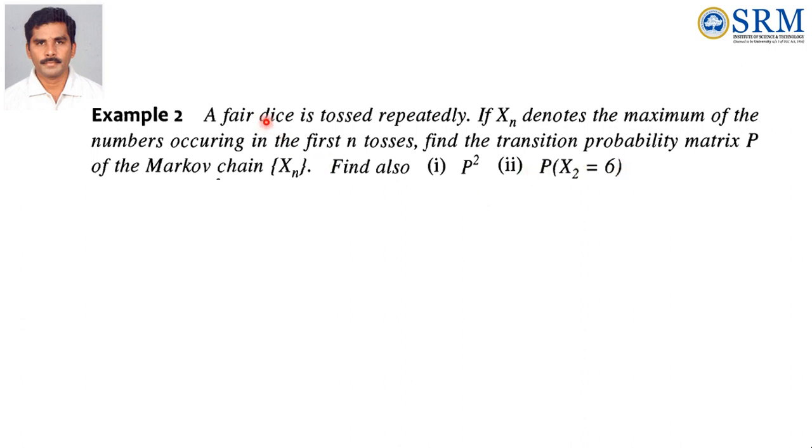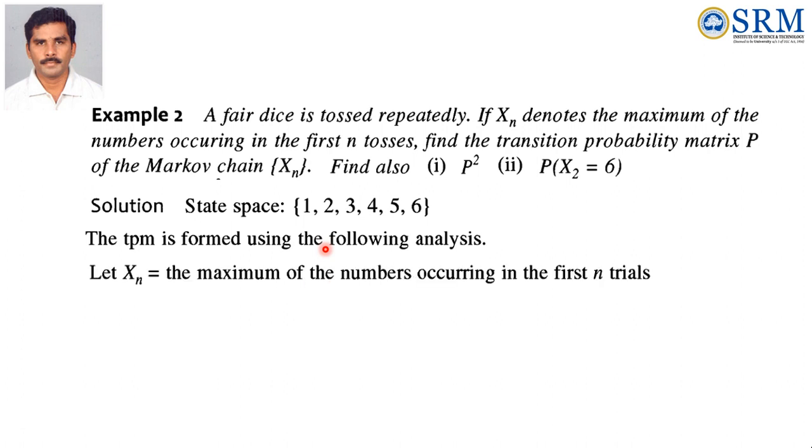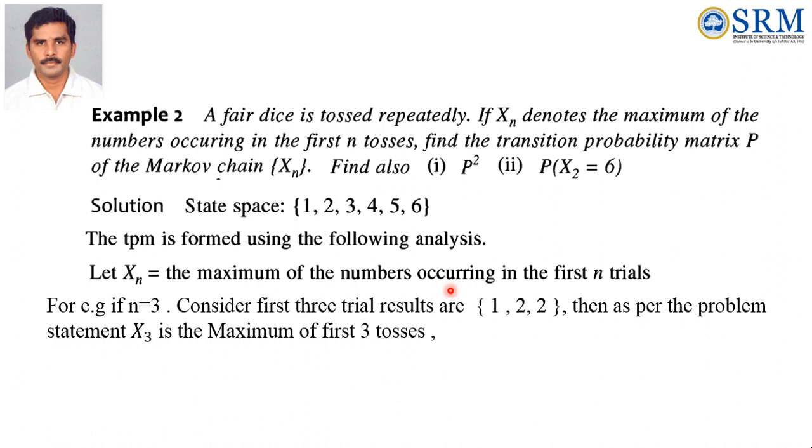So when that fair dice is tossed, what are the states of the Markov chain? The states of the Markov chain are 1, 2, 3, 4, 5, 6. These are the outcomes when a fair dice is tossed. Then the TPM is formed using the following analysis. So how do we form the transition probability matrix now? Given that Xn is the maximum of the numbers occurring in the first n tosses, or n trials.